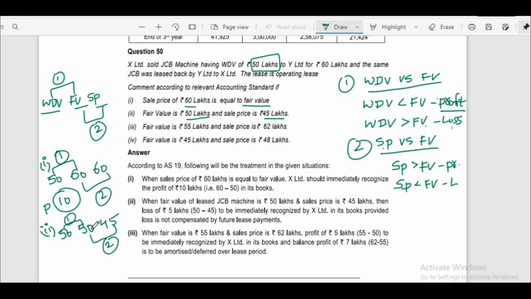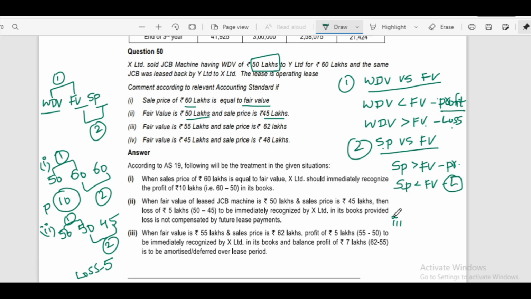This is the second comparison. Here fair value is greater than selling price. That means selling price is less. Selling price is less than fair value, that is loss. How much is the loss? 5 lakhs. We have to recognize the 5 lakhs loss immediately. That is the second case. Now we'll see the third case.